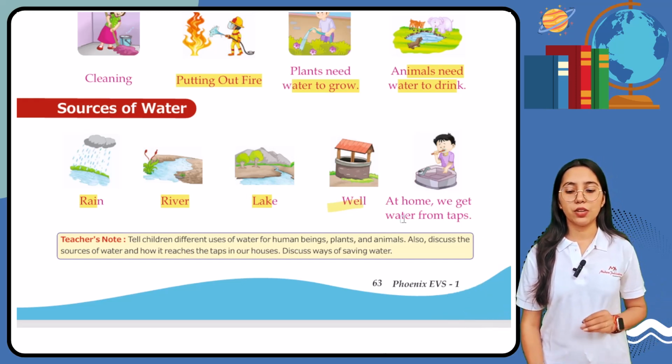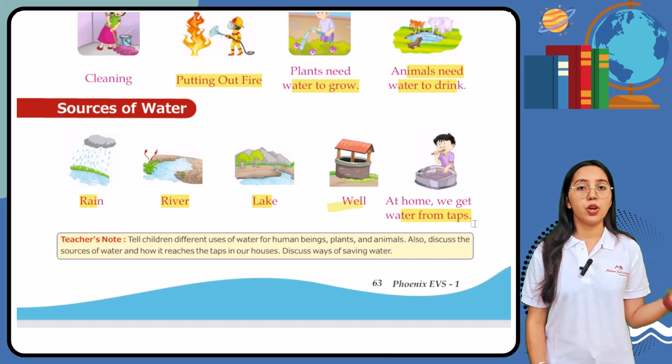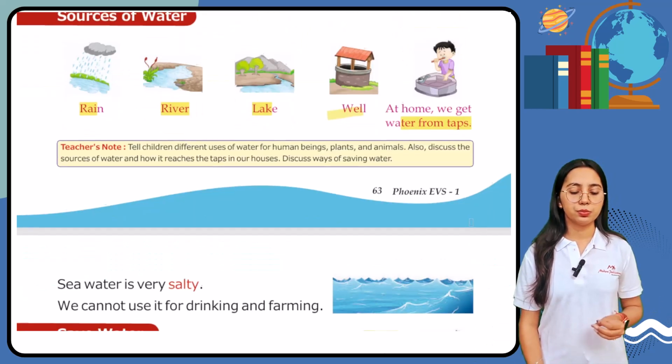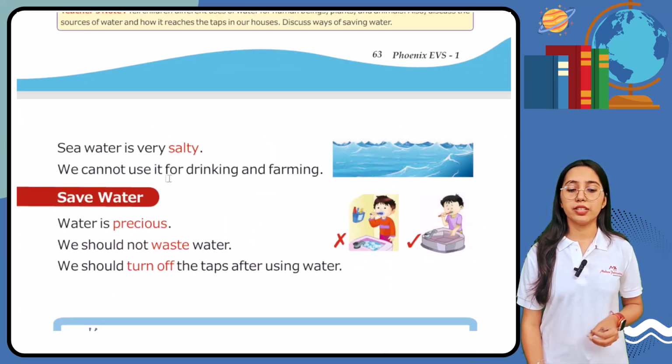Then at home we get water from taps. So we all know that in our home we are getting water from the taps only. So students, seawater is very salty. We cannot use it for drinking and farming.